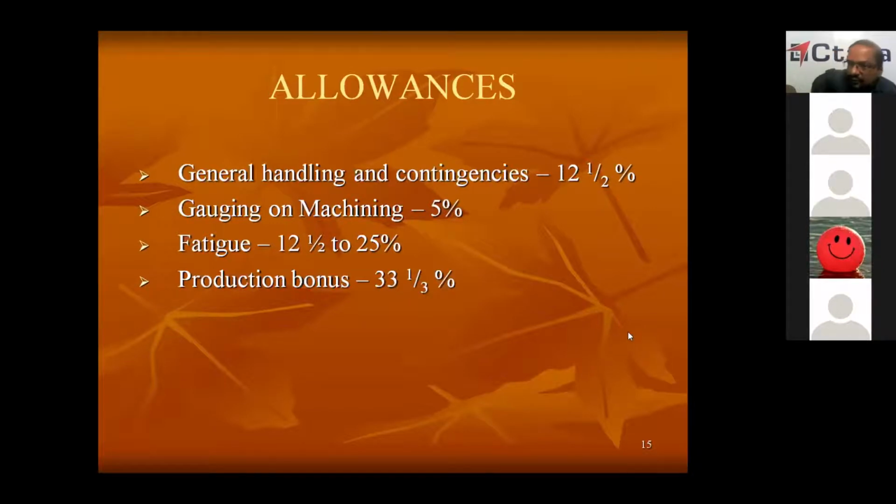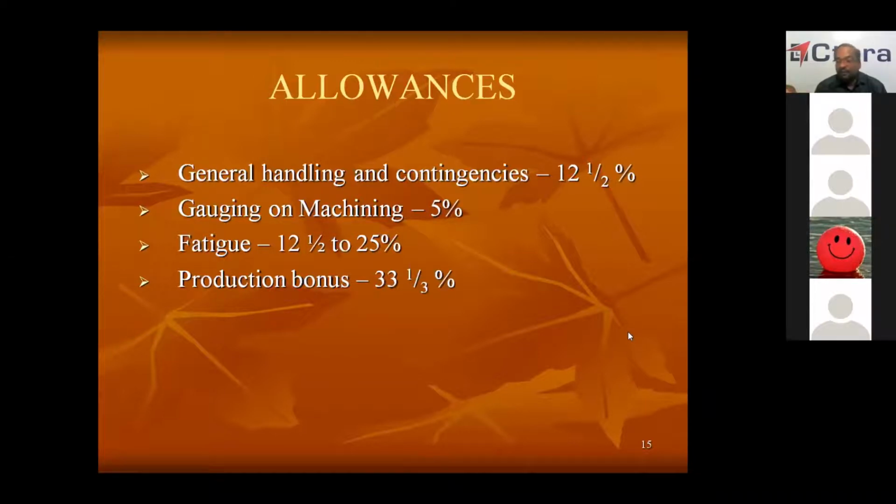See, somebody is asking me, please explain observed rating again. See, observed rating is nothing but it is in view of the work study inspector or time study inspector. If the worker is working at a slower rate, he will give slower rating. If he is working at a normal rate, he will give standard rating. If he is working at a faster rate, he will give higher rating. So it is the assessment of the work study inspector at what speed the worker is working. That is observed rating.